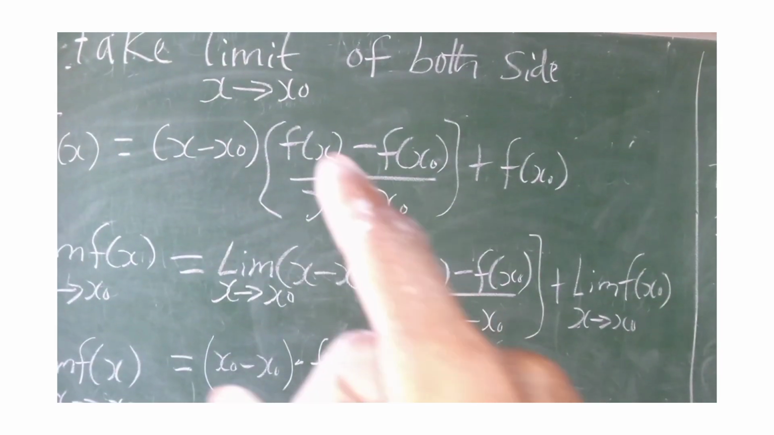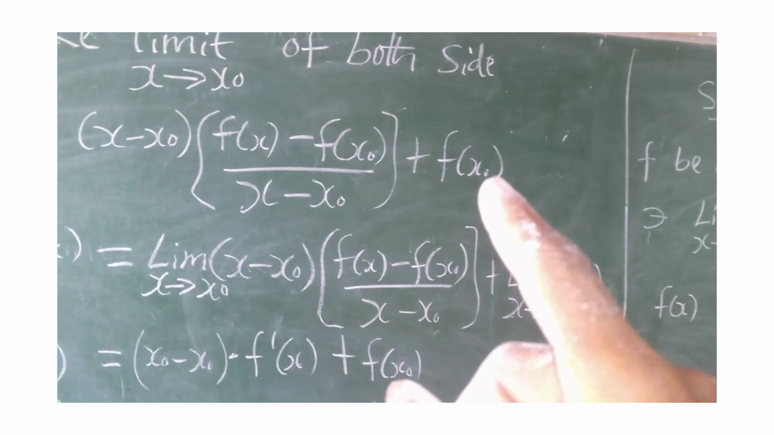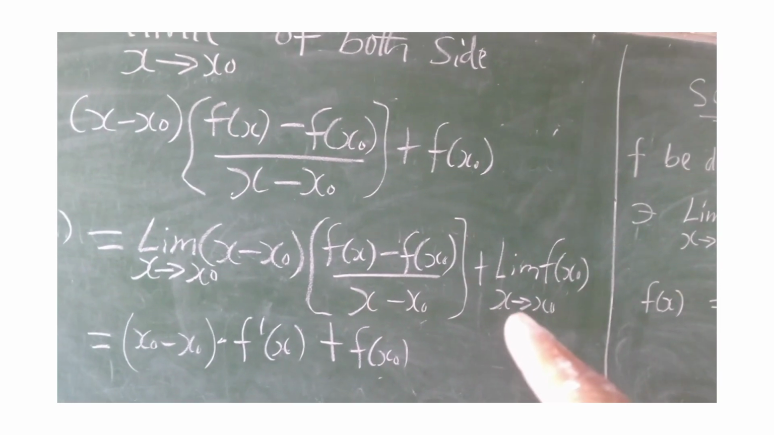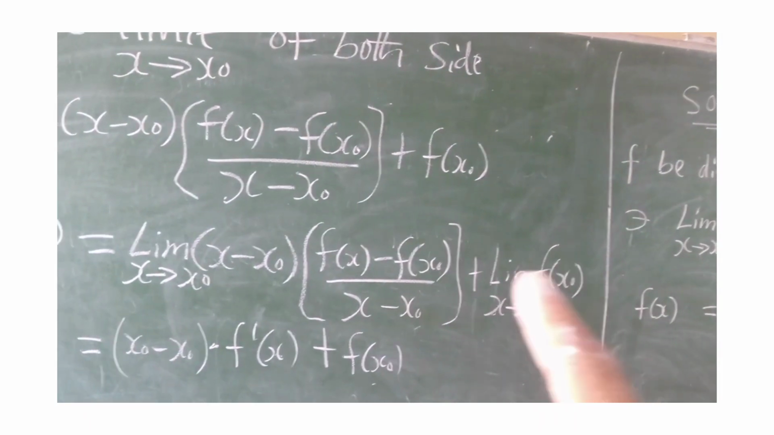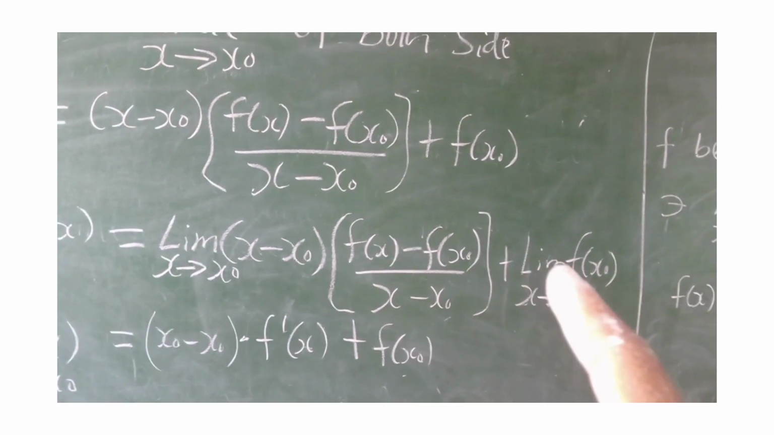Then you know that all these things together, then plus, you take the limit of this one plus the limit of f of x naught as x tends to x naught. Because this is plus here, that's why I take the limit. It separates this function from this one, that's why I also take the limit of it.